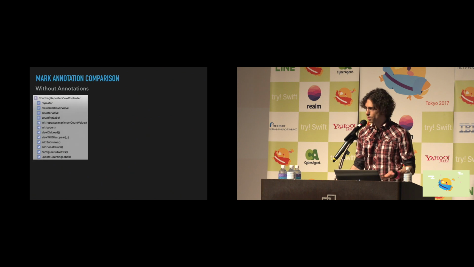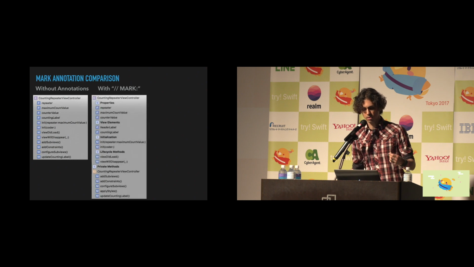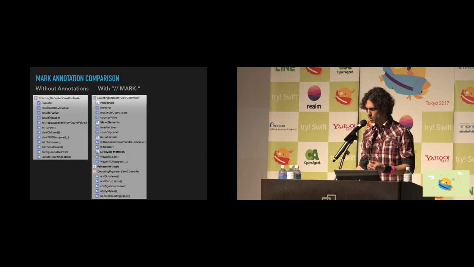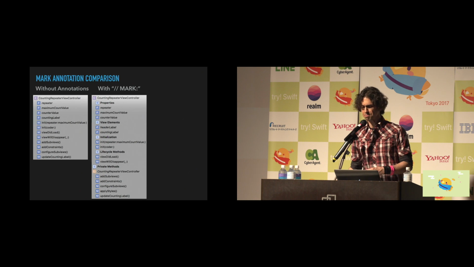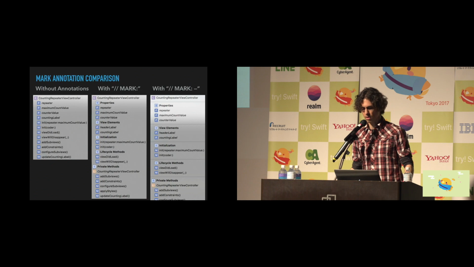So first, without any annotations at all, it's kind of difficult to see. We can go ahead and add the mark annotations, but without separators. And while the section headers are displayed in bold, it's still kind of difficult because the text tends to run together. And third, with annotations and the section separators, you can see that this provides quite a bit more clarity and separation, makes it a lot easier to understand.